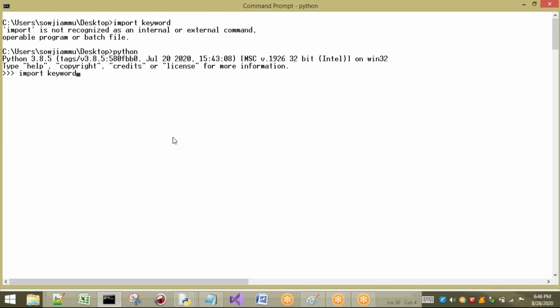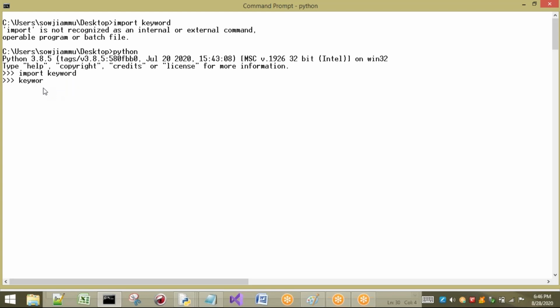Don't worry about what import means, later we will see. Import is a keyword, and keyword is the module name. If you want to see all the keywords present in Python, we just have to import this module, and after that